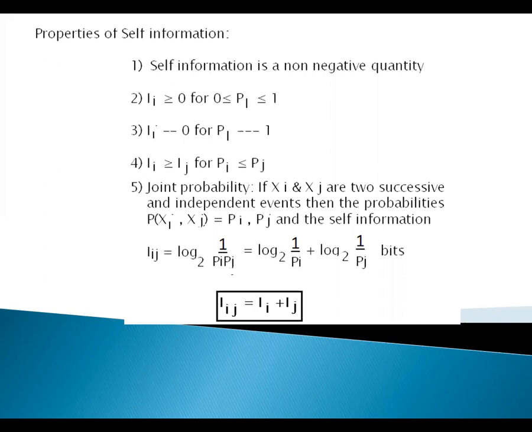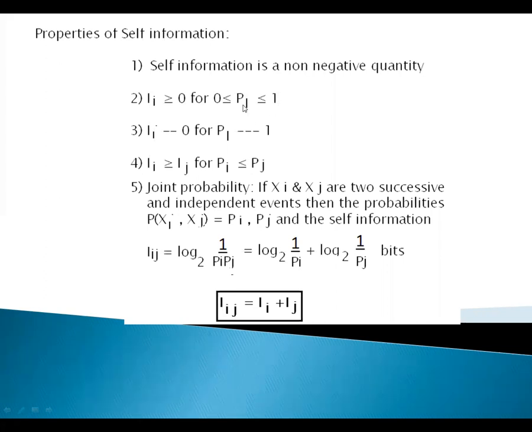Properties of self-information. The first property: the self-information is a non-negative quantity, I of i greater than or equal to 0 for P of i between 0 and 1.